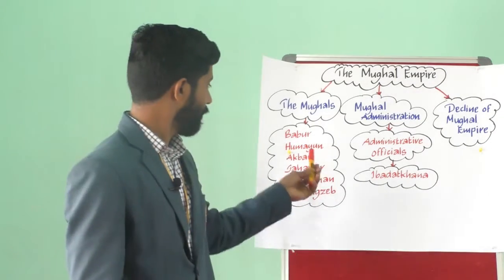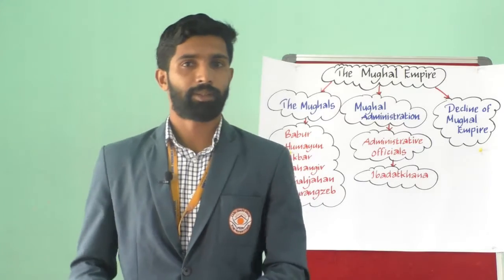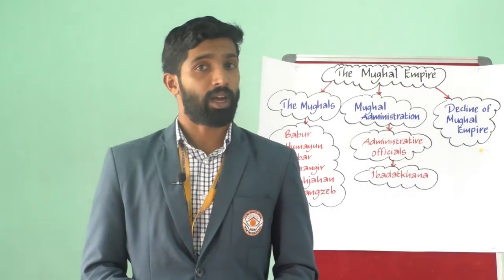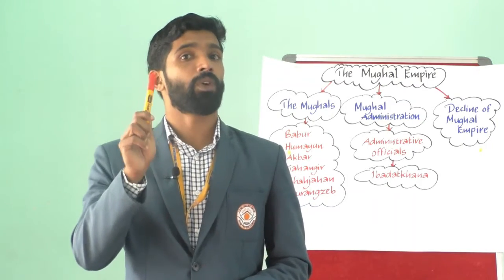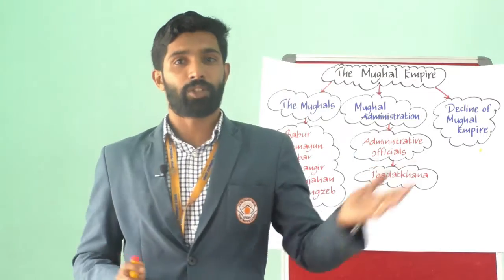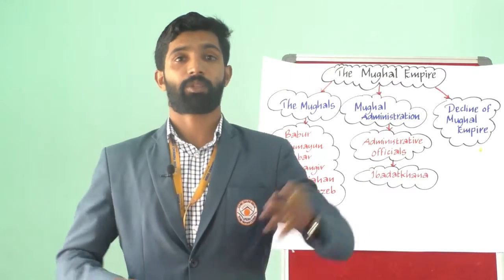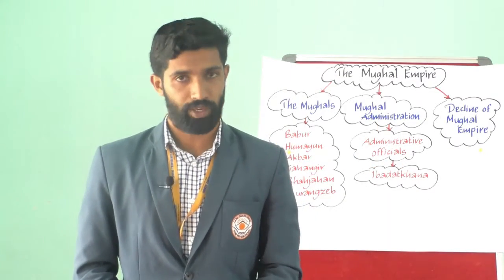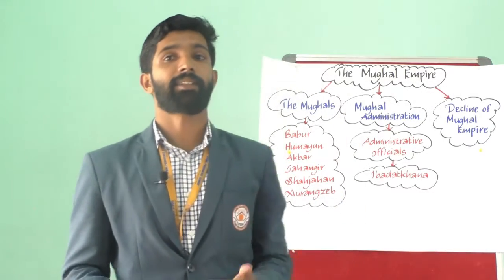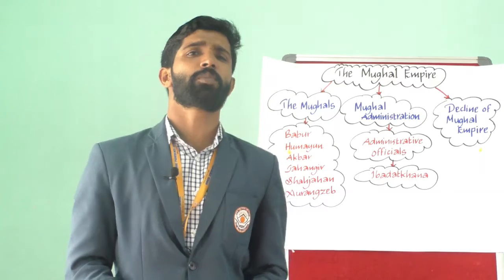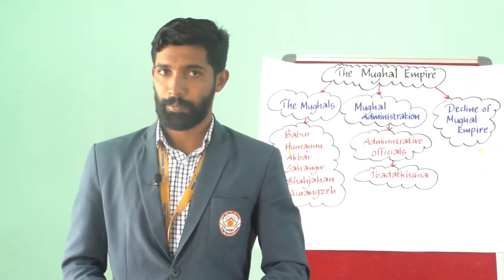Jahangir, obviously the son of Akbar, came to the throne after Akbar's death in 1605 CE. He was known for his impartial justice to his people, irrespective of their religious faith. He continued his father's policy and earned respect from all spheres of society.